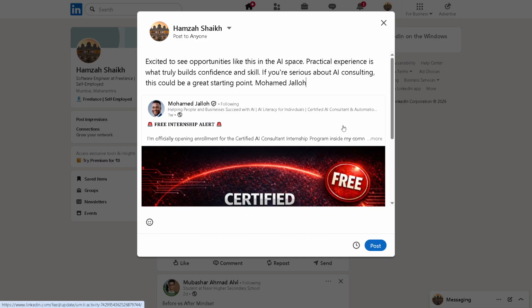Once you've finished drafting your thoughts and tagging the original author, take a moment to review everything. Ensure that your written insights and the tagged names are accurate and professional. It's important that your quote reflects well on you, so double-check for typos or incorrect tags.